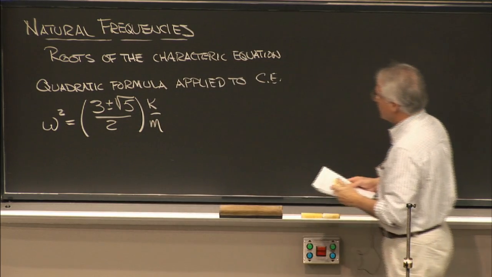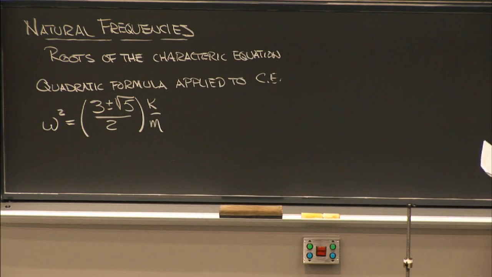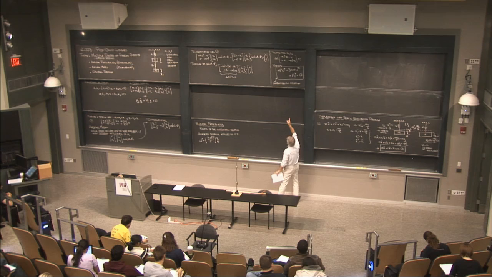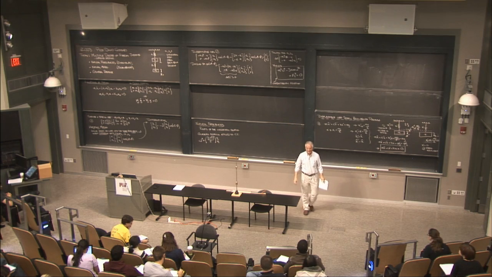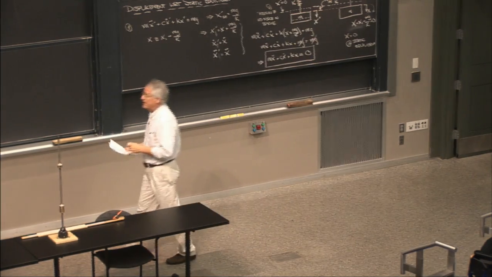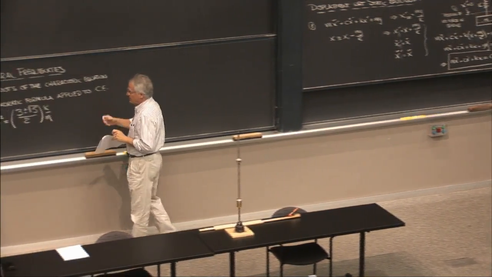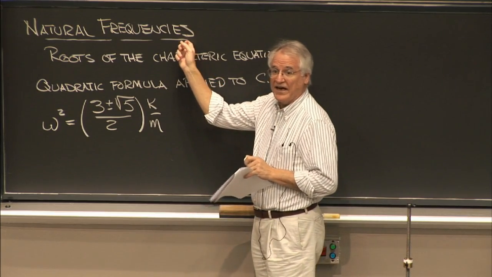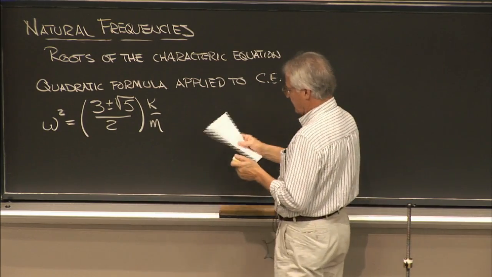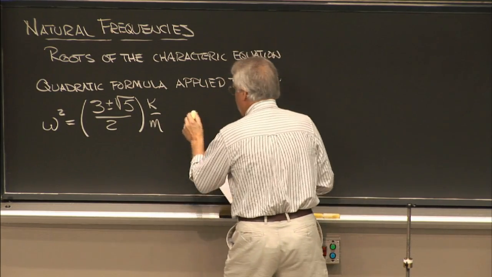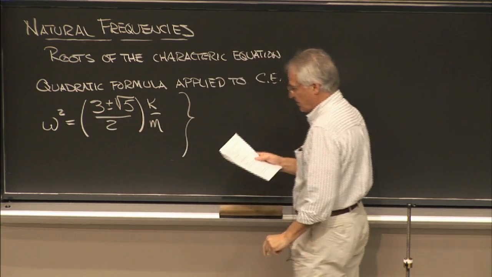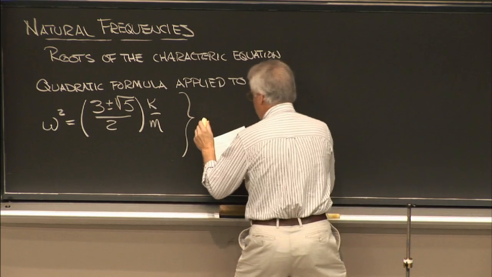All righty? So, did I do that right? Yeah, plus or minus. So, when you apply the quadratic formula to that characteristic equation to find the values of omega for which that equation is satisfied, those omegas that come out are the natural frequencies. They are the quantities we seek, and what that yields, as you can see from the plus or minus here, there are two of them.